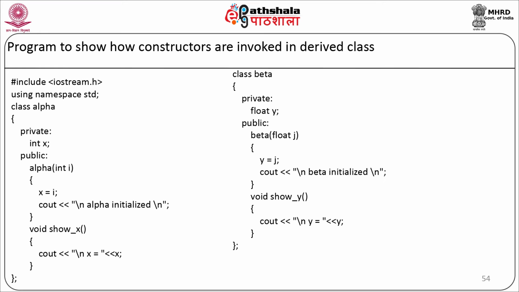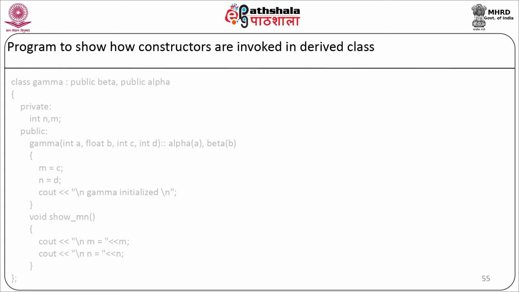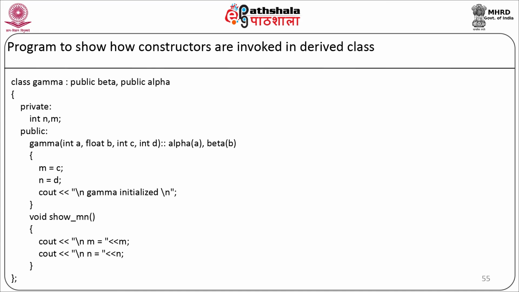We will have one more member function, void show y. Here we will display the value of y on the screen. Our class will end here. Now we will have a class gamma which will inherit class beta and class alpha. So we will have class gamma colon public beta, public alpha.